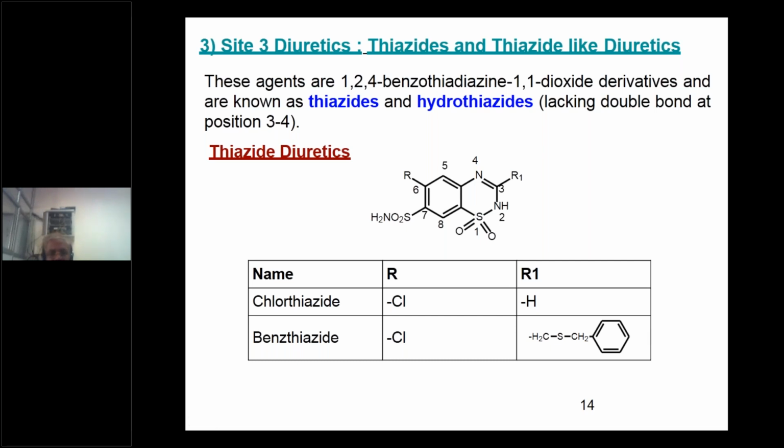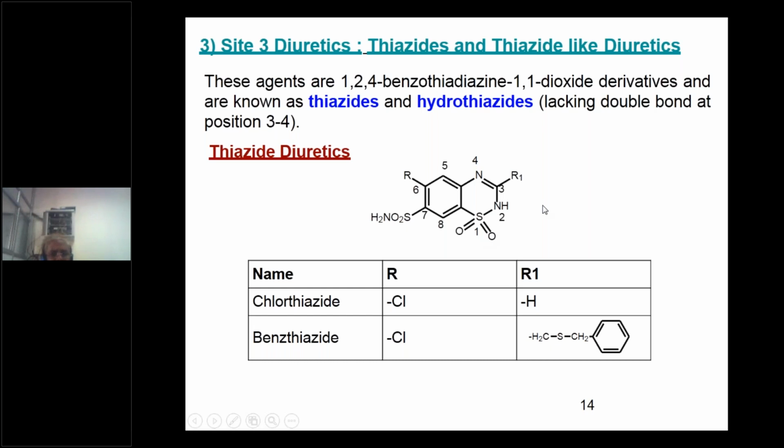So 1, 2, 4 numbers indicate 1 for thia, that is sulfur, and 2 and 4 positions for two nitrogens, therefore diazine. 1 thia, 2 for diaza, and E because there is a double bond. Okay, 1,1-dioxide: there will be two oxygens on the sulfur.